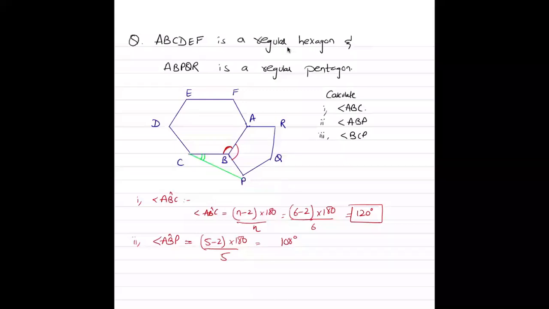Find angle CBP, that is going to be equal to 360 minus ये angle आया था 120 तुम्हारे पास और ये वाला एंगल क्या आया था 108.